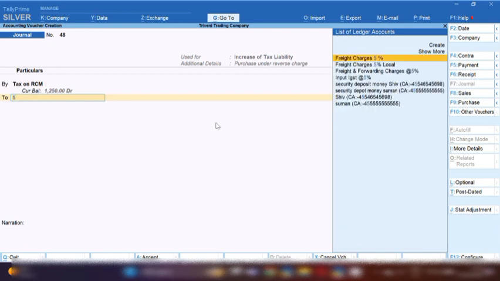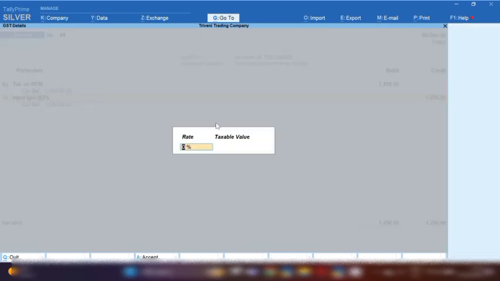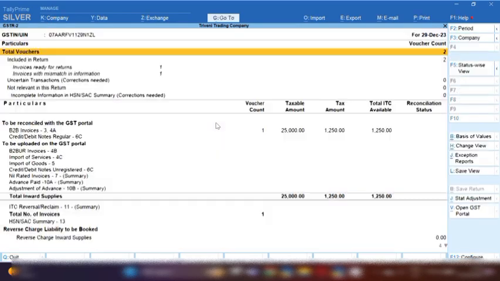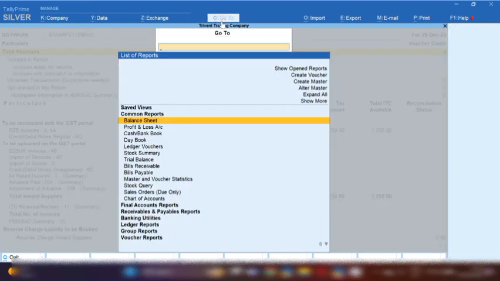So here we are increasing our tax liability because we have purchased from an unregistered party. Tax rate is 5% and taxable value is 25,000. Input IGST at the rate of 5% will be credited, and in narration you can write this is a RCM book entry. So here we have booked RCM.